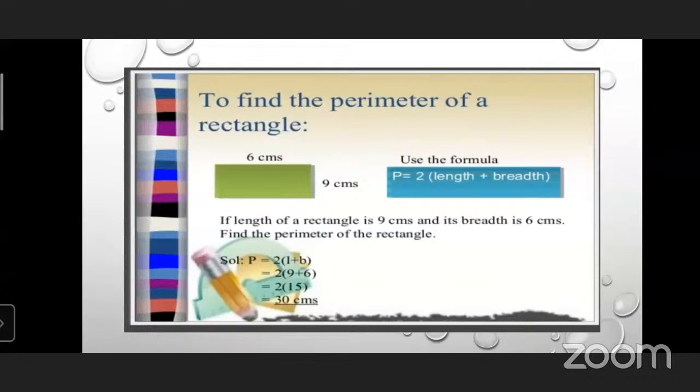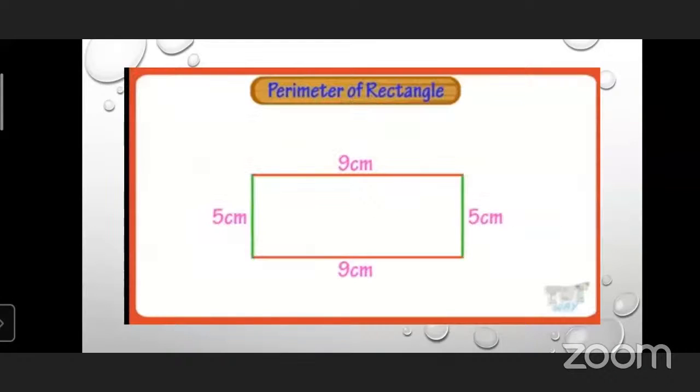While solving such examples based on a rectangle, you should first put the formula, that is P is equal to, as I told you, P stands for perimeter, its short form is used. P is equal to 2 into, in bracket, length plus breadth. Put the value in place of length and put the value in place of breadth, that is width. So 2 (9 plus 6), 2 into 15, and 30 centimeter is the answer for this question. So remember the formula to calculate the perimeter of a rectangle. Very good, well done.